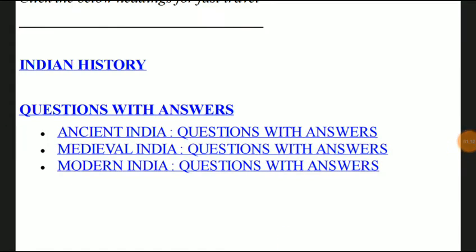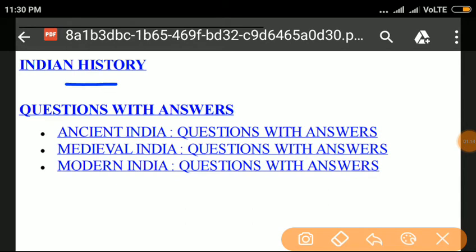Indian history is divided into three parts: ancient India, medieval India, and modern India. So at first we discuss ancient India.